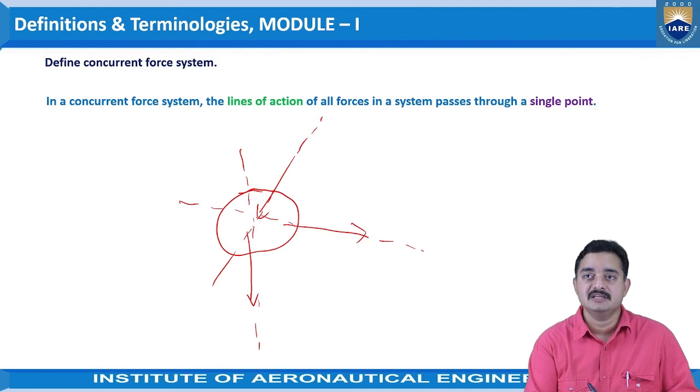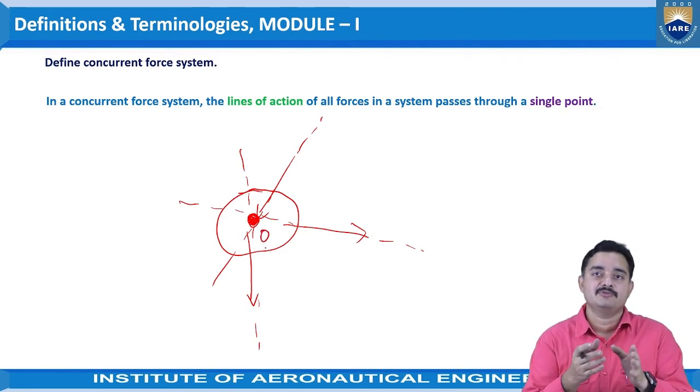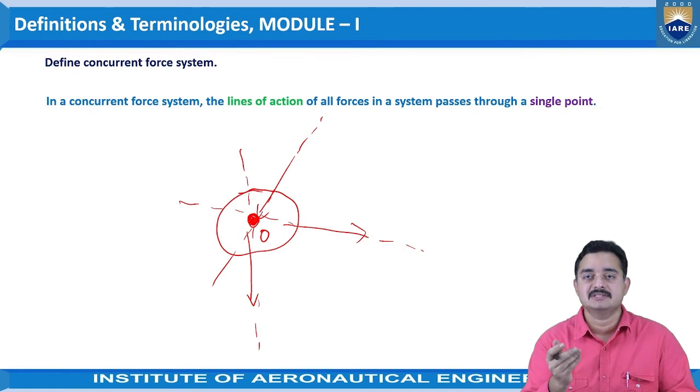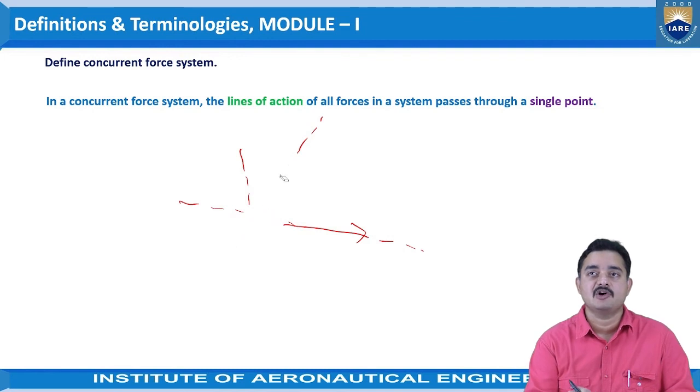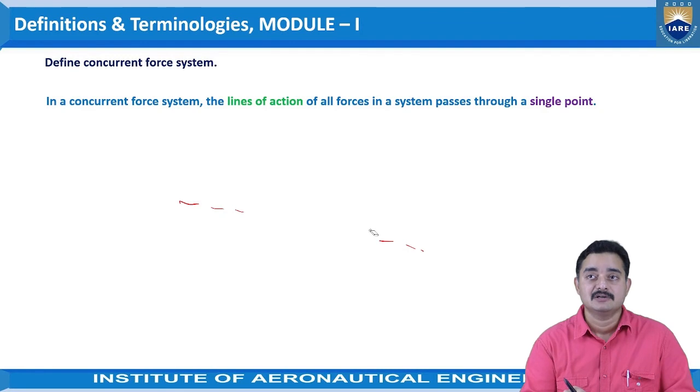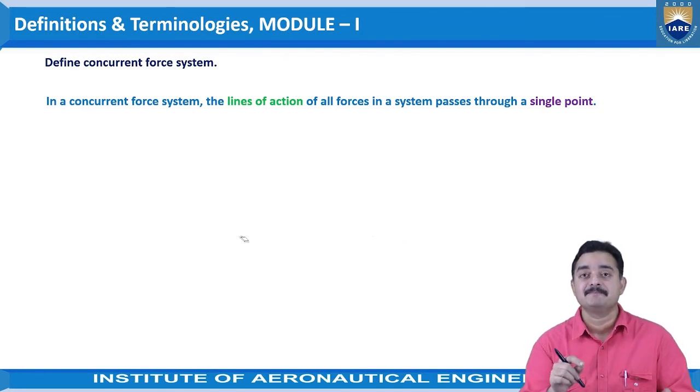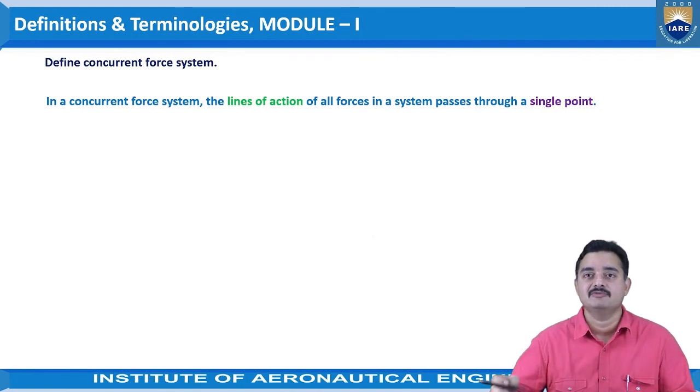As you can see, the lines of action of all the forces pass through a single point O. Such forces F1, F2 and F3 in this system are treated as concurrent forces, and the system is called a concurrent force system. Here you need to understand that it is not only that the forces act directly at that point, but the lines of action of all the forces pass through a single point.